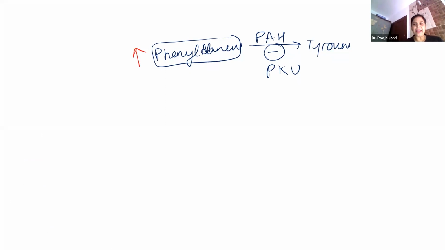If phenylalanine is not metabolized to tyrosine, it will be diverted somewhere else. This phenylalanine can undergo transamination to be converted into phenylpyruvate, because you know alanine undergoes transamination to form pyruvate.